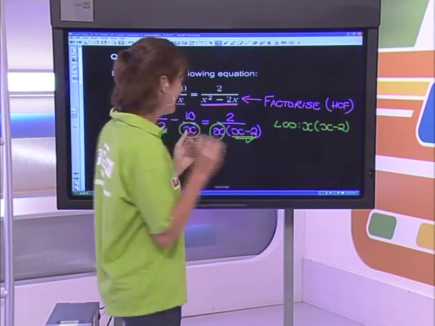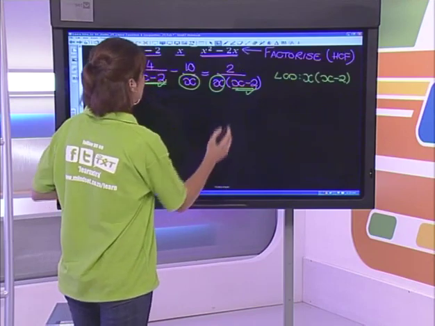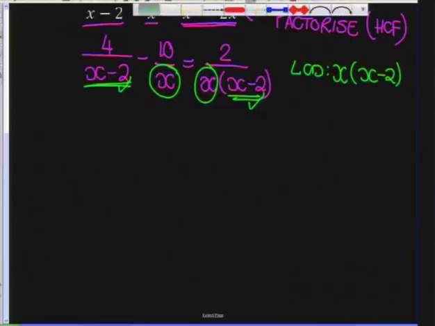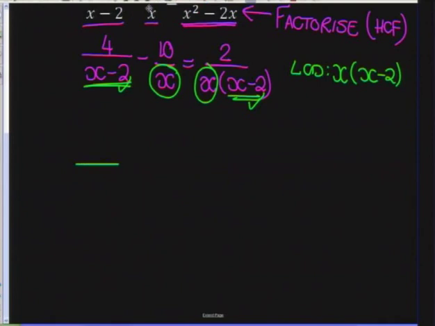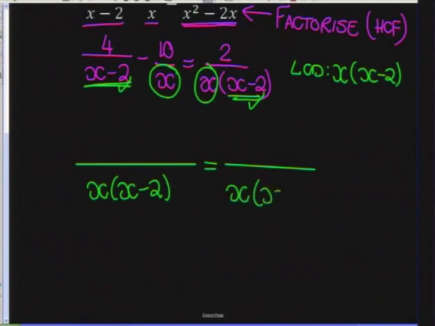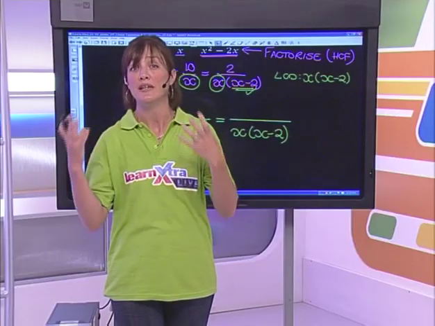Okay, right. So now let's apply the rule to get the LCD. What we do to the bottom, we do to the top. Right, so my LCD is x times x minus 2. Okay, what did I multiply x minus 2 by to get the LCD? Well, the bracket of x minus 2 is already there.